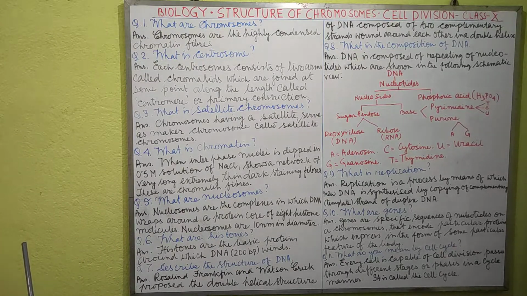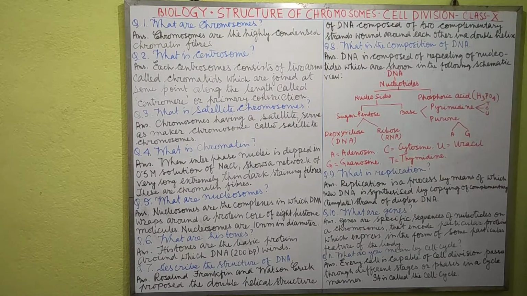Chromosomes having a satellite that serves as a marker are called satellite chromosomes. Question number 4, what is chromatin? When interphase nuclei is dipped in 0.5 M solution of NaCl, it shows a network of very long, extremely thin, dark staining fibers. These are chromatin fibers. Question number 5, what are nucleosomes?